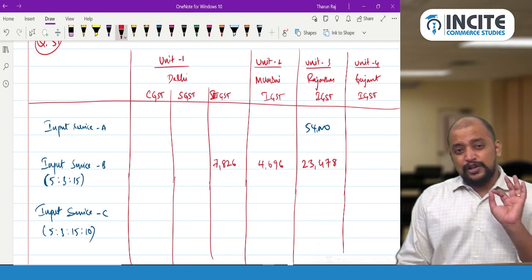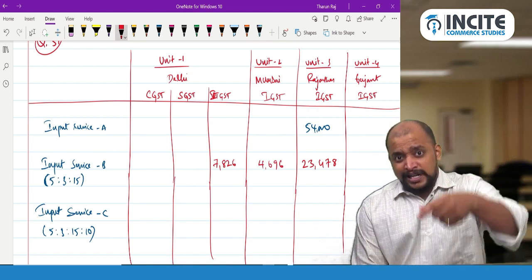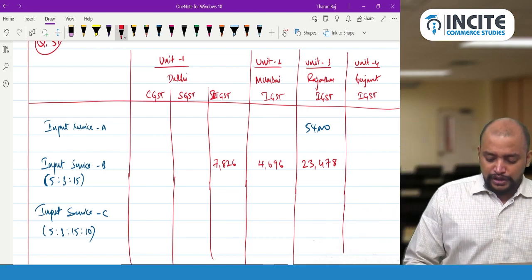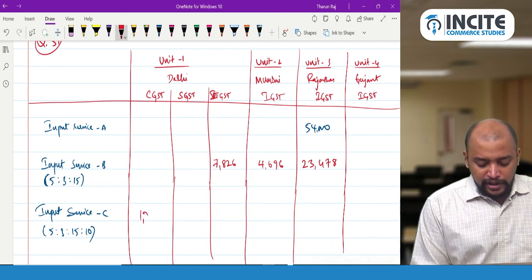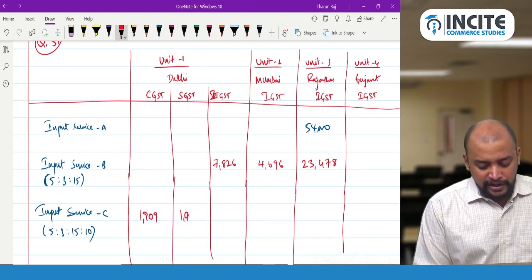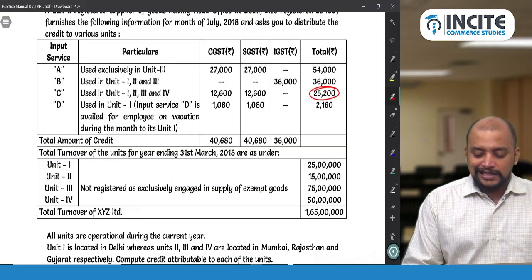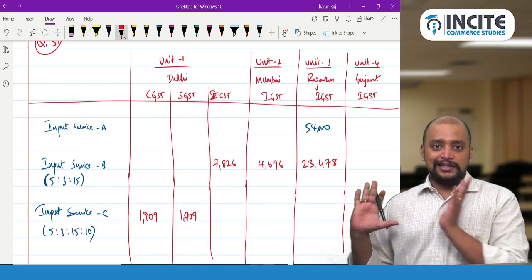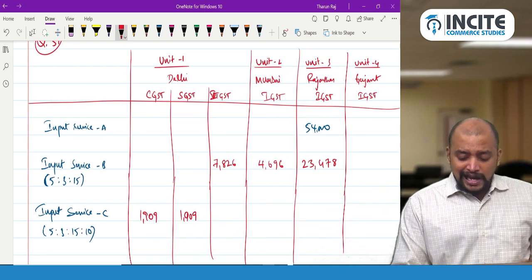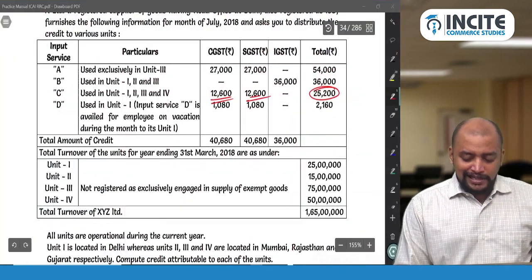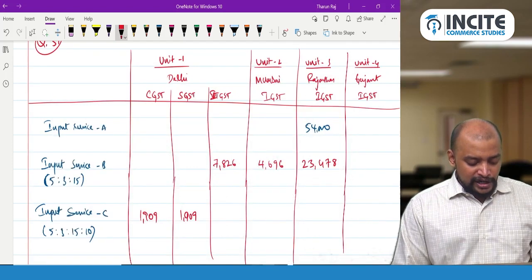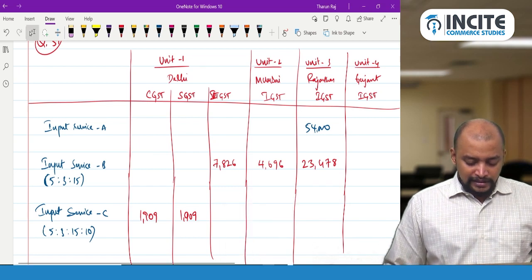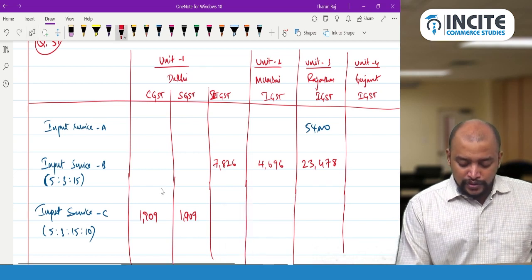You got 3,818. That 3,818 divided by 2, because CGST and SGST, so 1,909. So 1,909 is the CGST credit and SGST credit, distributed as CGST credit and SGST credit, whereas the remaining amounts will be distributed as IGST. So 25,200 into 3 divided by 33 gives 2,000.